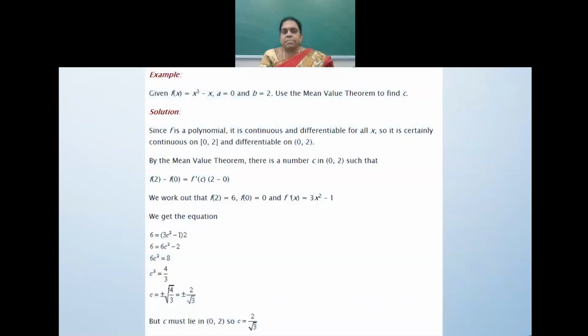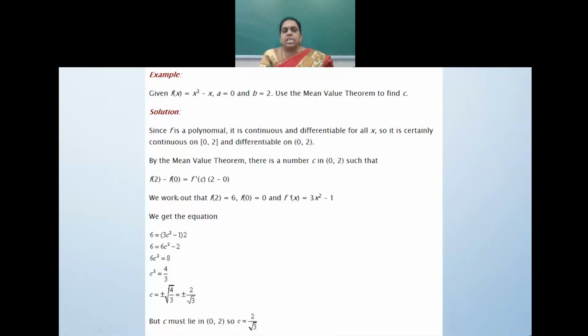Let us see an example to use the mean value theorem. Given f(x) is equal to x cubed minus x, a is equal to 0 and b is equal to 2, use the mean value theorem to find c. Since the given f(x) is a polynomial, it is continuous and differentiable. So it is continuous on the closed interval [0, 2] and differentiable on the open interval (0, 2). By the mean value theorem, there is a number c in the open interval (0, 2) such that f(2) minus f(0) is equal to f'(c) into (2 minus 0).